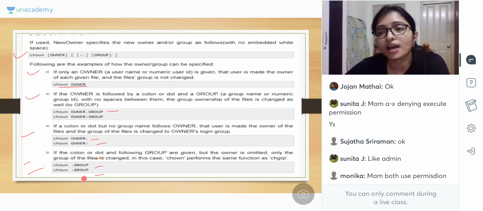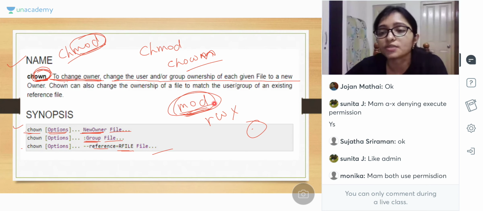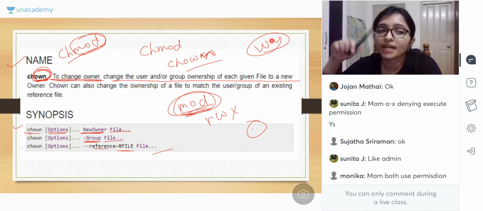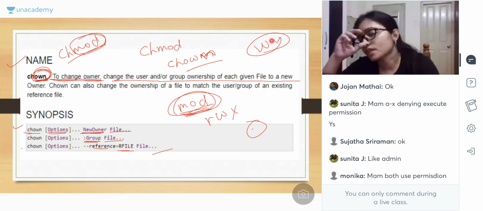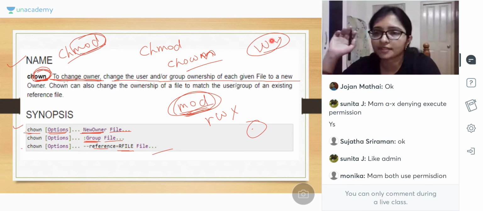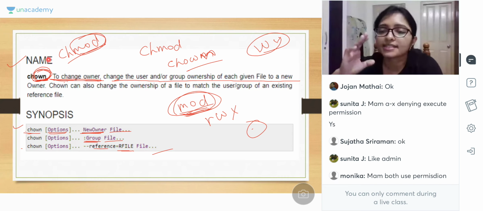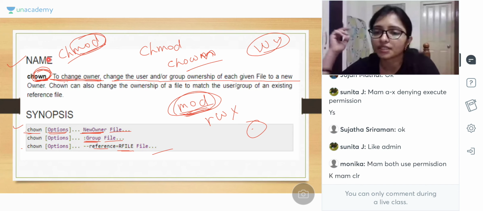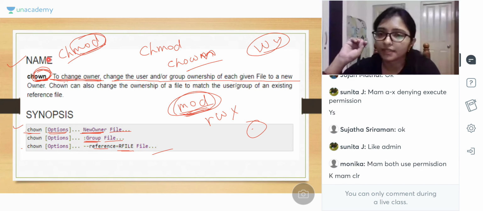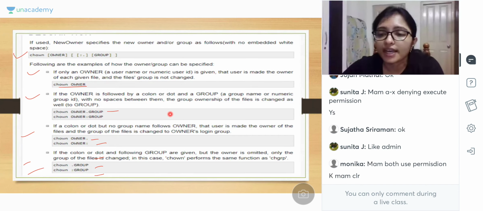We are changing the owner, total owner we are changing here. And mode is mode of access, read, write and execute. We are giving the permission to the group or user or owner. But here we are changing the owner, adding user. CHOWN is related to the person and chmod is related to the access permission of the data. Got it? The difference is clear.